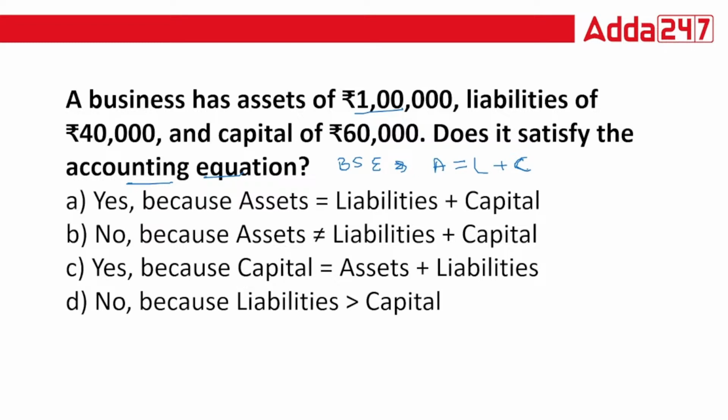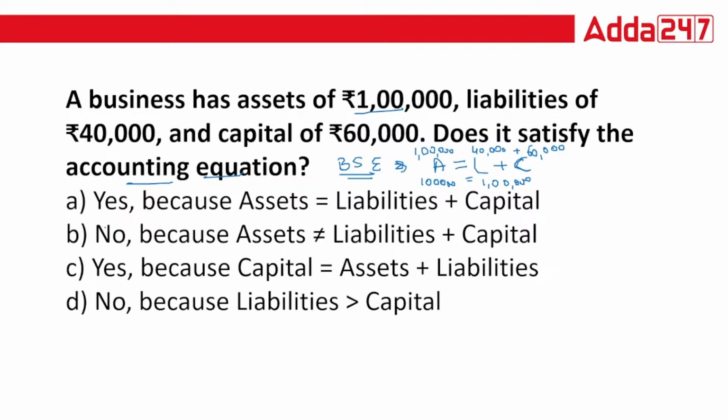So in this, assets are equal to 1 lakh, and liabilities you have around 40,000 plus capital around 60,000. So your assets of 1 lakh are equal to the 1 lakh on the liability side, which means your balance sheet equation is satisfied.